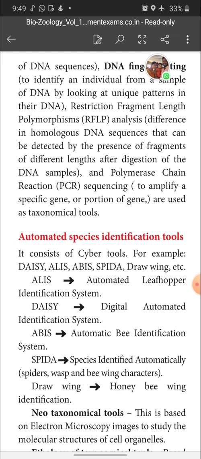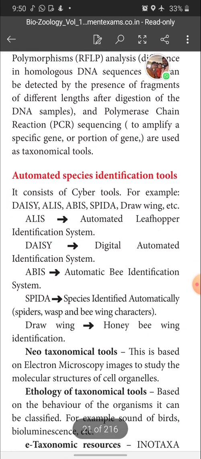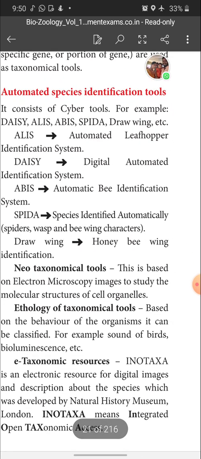What is meant by Alice? Automated leaf hopper identification system. We can identify leaf hoppers in that. Daisy, digital automated identification system. Abyss, automated bee identification system. Spider, species identified automatically; spider, wasp, bee wing characters are identified by this technique. Drawing, honeybee wing identification. So these are the various automated species identification tools. This is a 5-mark question.